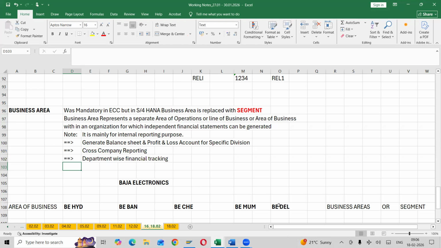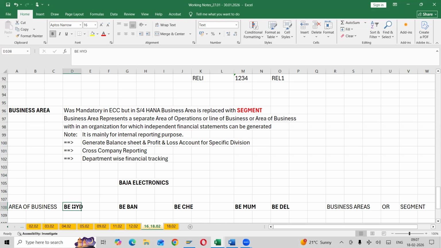Sir, why are we not using company codes instead of segment? About that, we can use company codes. In each and every company code we have different branches. So the company code comes under that segment. Yes. So what is a segment then? Country. That's what I'm saying, here I can use this as a segment.